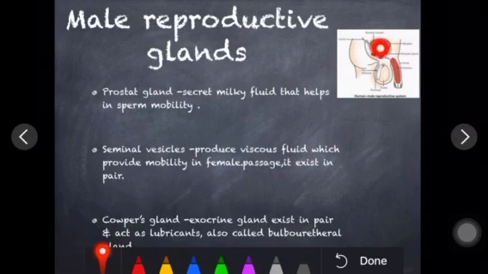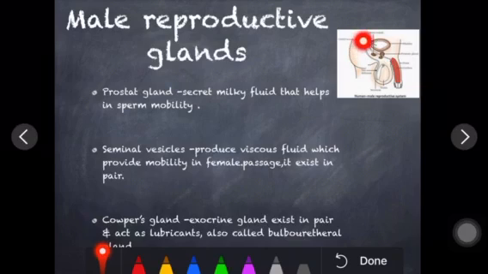Now if we talk about the seminal vesicles, they provide mobility to sperm only in the female passage. I hope I tried to clear this point, that's why I am repeating again and again. The prostate gland secretes milky fluid that helps sperm motility in the male passage, right?